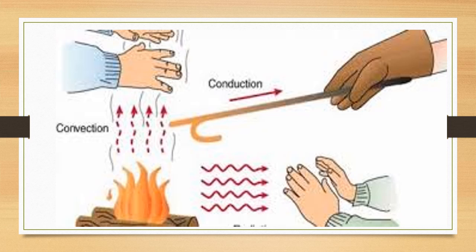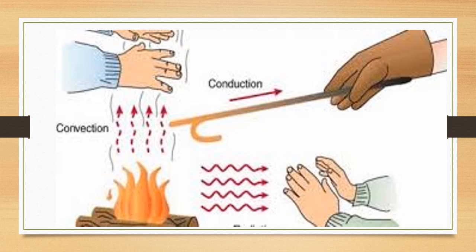Again, you can see here how convection, how conduction, if you are having a fire nearby. If you take a rod, by conduction, one end of the rod you heat and the second end you feel the heat. This clearly shows the transfer of heat by conduction. Similarly, if you place your hand above the fire, the molecules at the lower end get heated, the warm air rises up and the cool air takes its place.